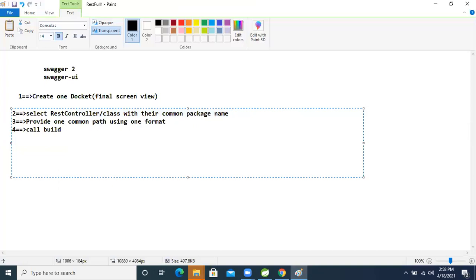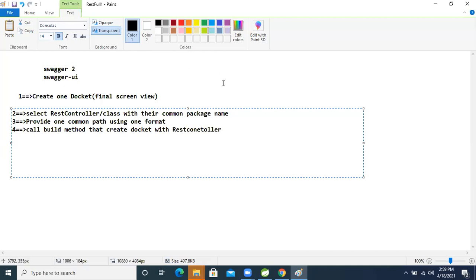The build method creates the Docket with the REST controller. This much operation we will perform.